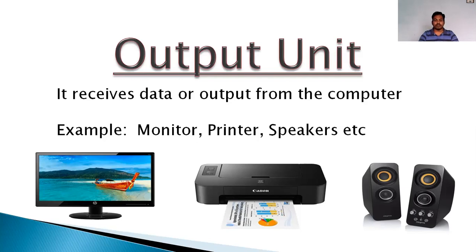Suppose there is a document in your system, you have created an application or a letter in MS Word, and if you take a printout of it, you are converting soft copy to hard copy. Means something is there in your system and you are taking it out as a hard copy. The computer is giving you something, that is the output. Through the monitor, the computer is showing you, so the monitor is an output device.